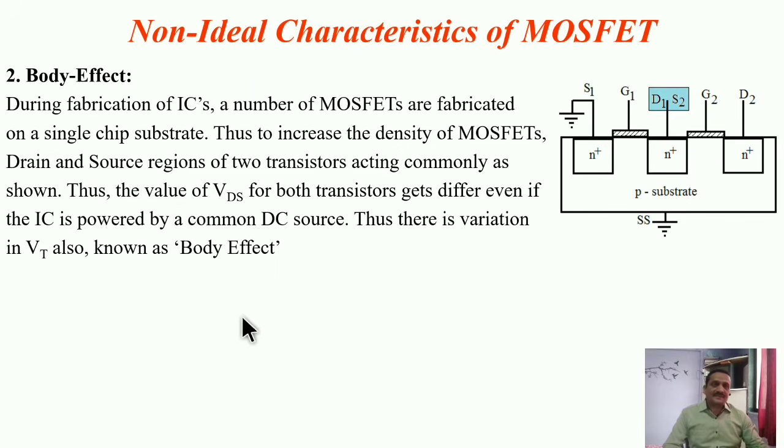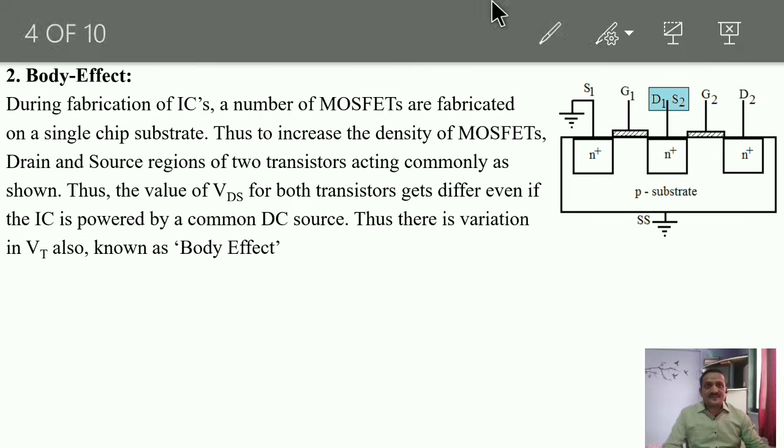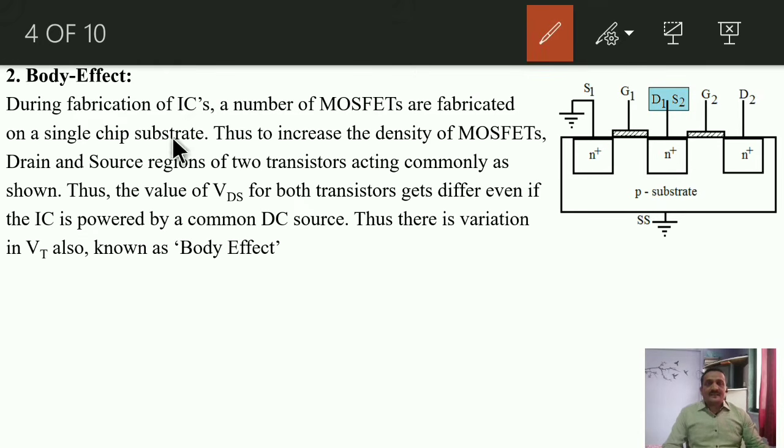Second one, body effect. Now what is this body effect? While manufacturing integrated circuits, instead of implementing a single transistor on a single chip, to increase the number of transistors or the density of transistors within a small chip, they are constructed like this.